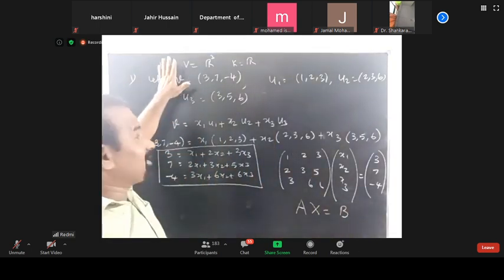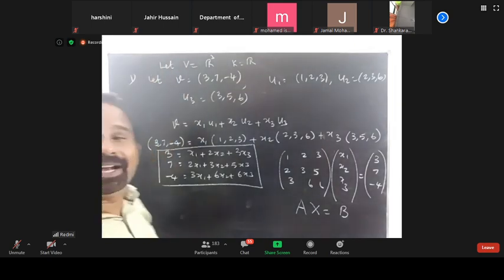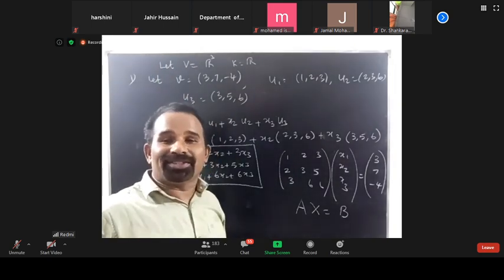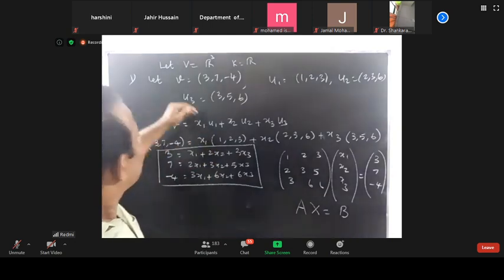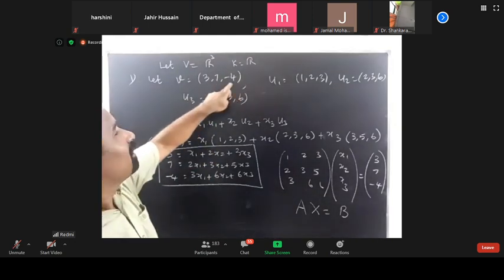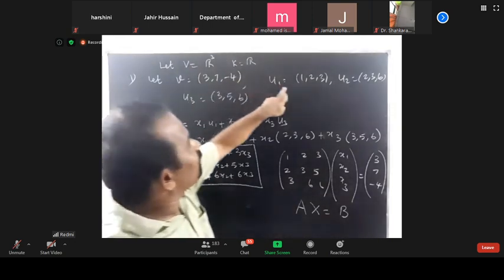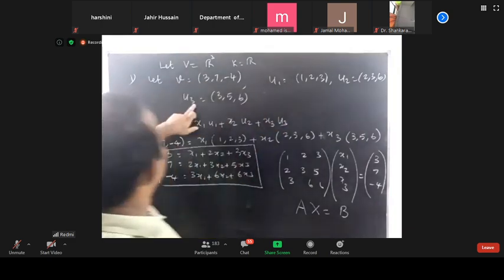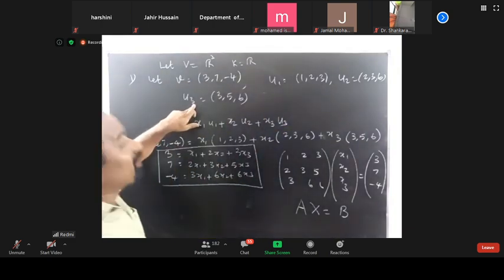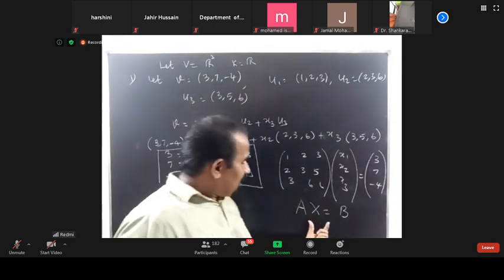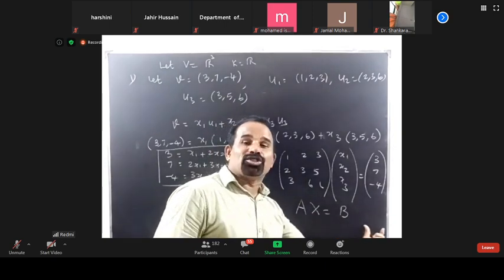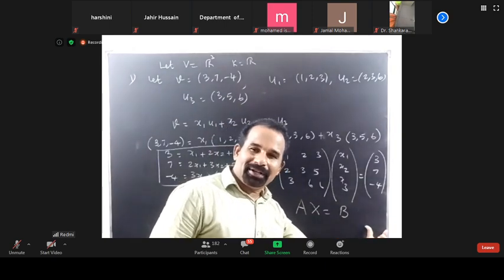Again, I can restate the definition: a vector V is said to be a linear combination of U1, U2, U3 if Ax is equal to B has a solution. Very simple.